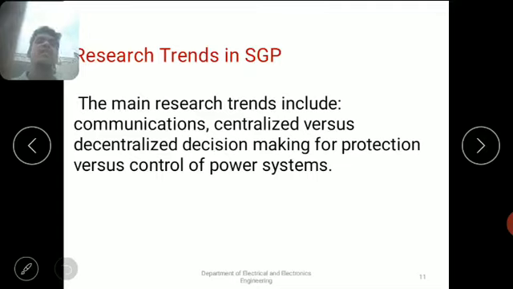We don't know about arcs and arc extinguishing methods yet, but in later classes we will discuss what is meant by arc and what is meant by arc extinguishing methods.